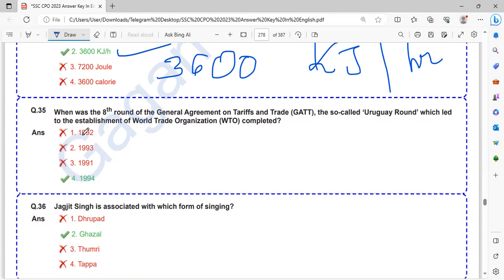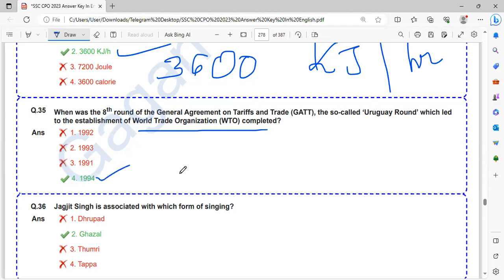When was the eighth round of the General Agreement on Tariffs and Trade, GATT, the so-called Uruguay round, which led to the establishment of the World Trade Organization, completed? It is 1994.